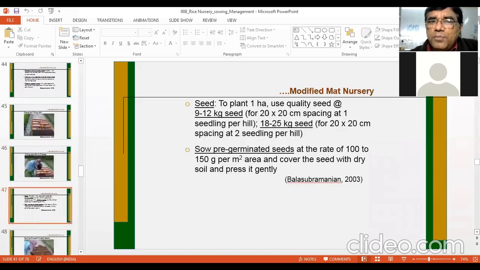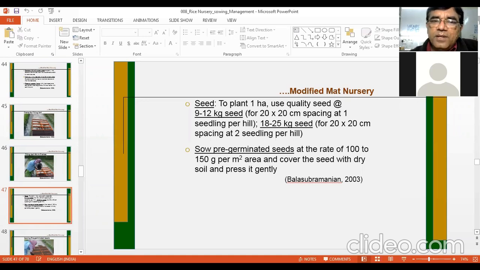And then you need to put the seed on this mixture. So to plant 1 hectare, use quality seed, and the seed rate is lower here, 9 to 12 kg seed per hectare if your spacing is 20 by 20 centimeter and 1 seedling per hill. So this is just an indicative seed rate. And then 18 to 25 kg seed if your spacing is 20 by 20 centimeter and you are planting 2 seedlings per hill.